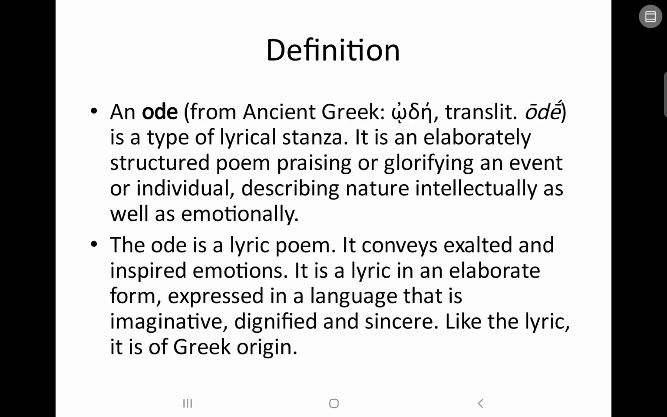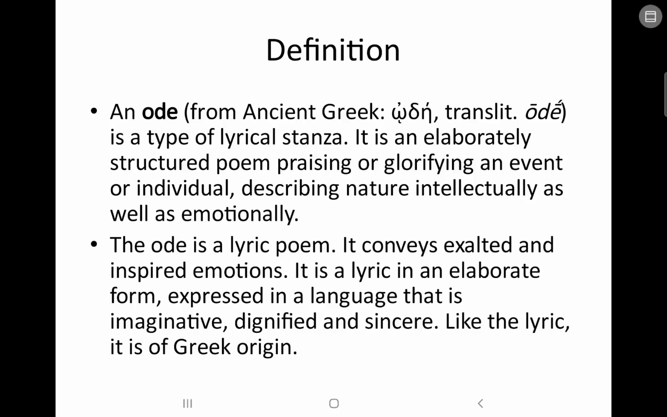Now, according to the ancient Greek, this ode is a type of lyrical stanza. It is an elaborately structured poem praising or glorifying an event or individual, describing nature intellectually as well as emotionally. So, basically, a structured poem praising or glorifying any particular event or any particular character. It can describe things naturally as well as emotionally.